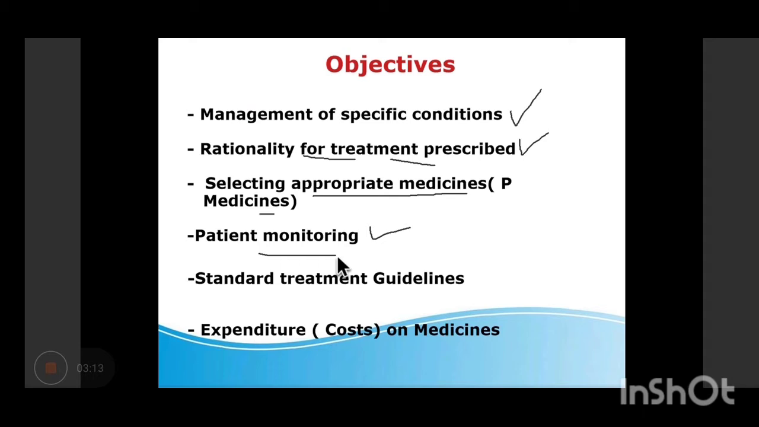So after prescribing the drugs, you are supposed to monitor the patient for the improvement, whether your treatment is working or not. Then you have to compare the treatment mentioned in standard treatment guidelines with the treatment given in the wards. Although they are always in sync, little bit of difference may happen. That depends upon the patient characteristics only.